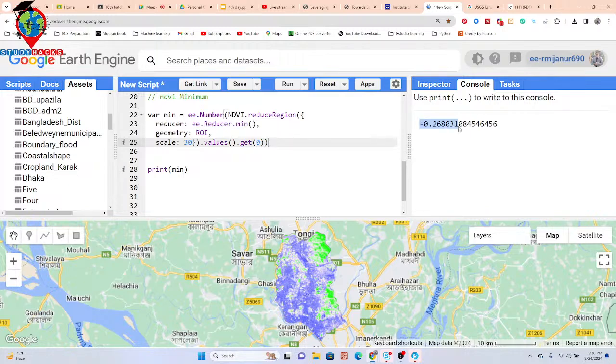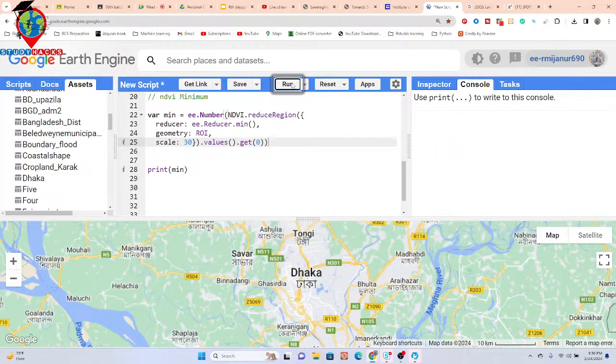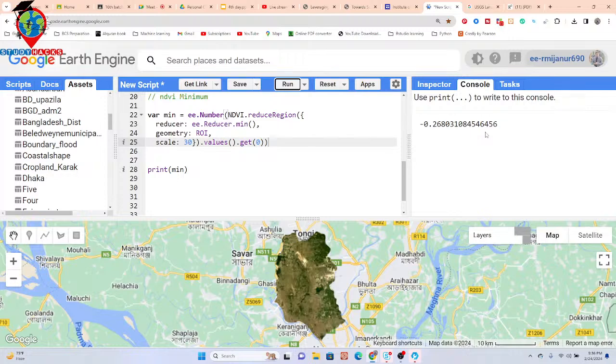Further, I can easily use this number and calculate different types of equations, such as fractional vegetation. I can easily calculate. So now click run. You can see we get the number. You can see it shows the number computing, because now it works as a number. When I put ee.Number, it creates the number object.